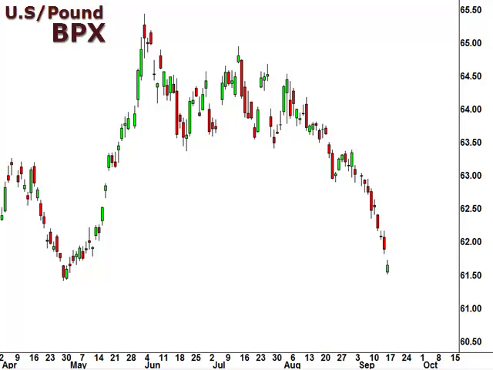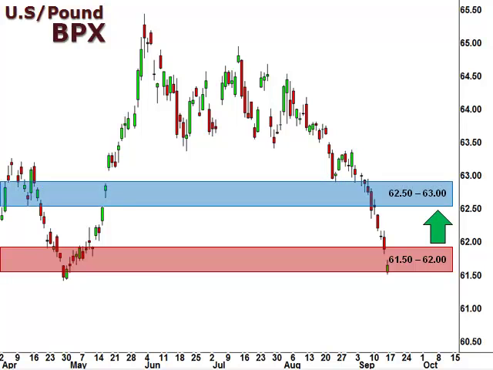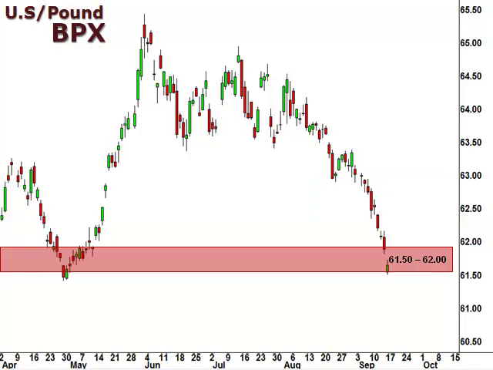Let's take a look at the BPX, the US dollar versus the British pound. Well, the BPX is testing an important support level at 61.5 after losing considerable ground. We expect a bounce that could retrace as high as the 62.5, 63 focal zone this week.